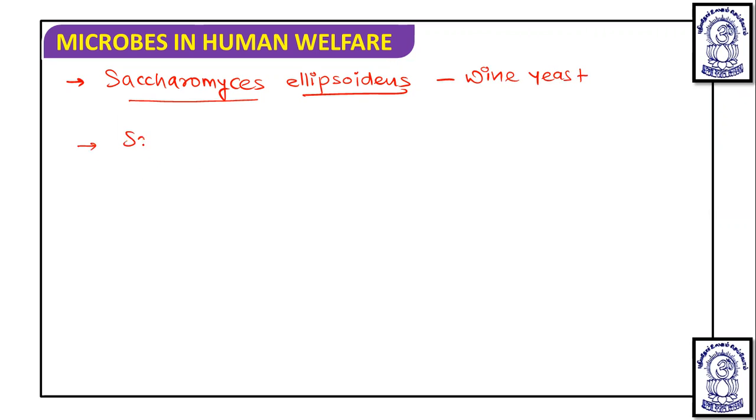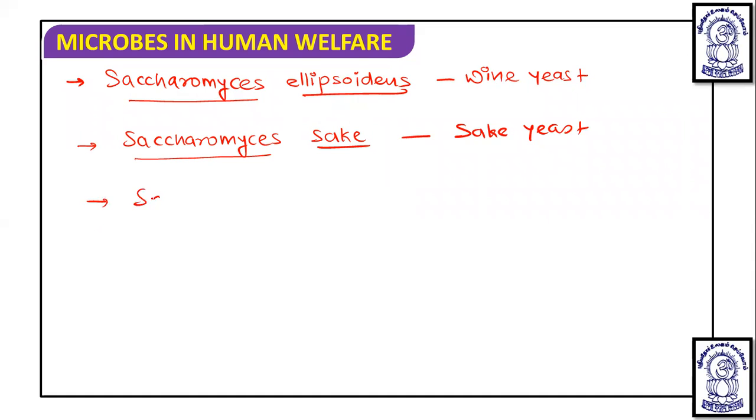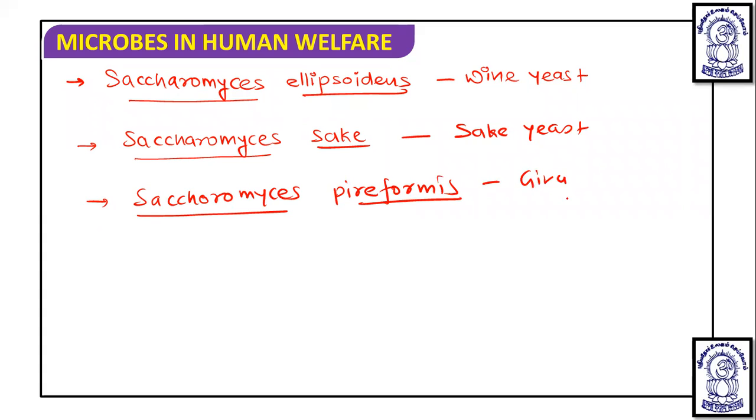And Saccharomyces pyriformis is known as ginger or yellow yeast.